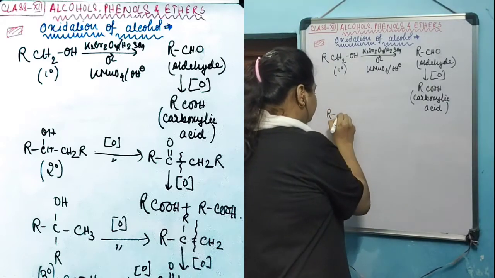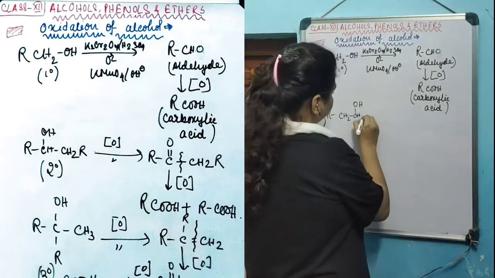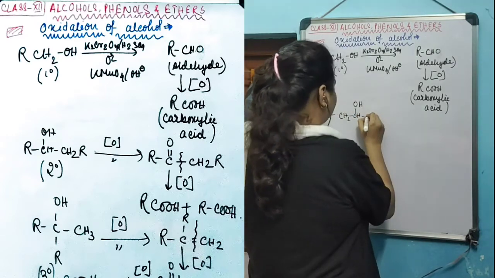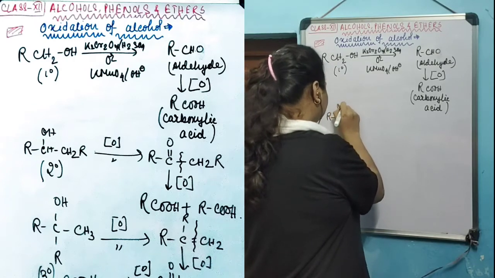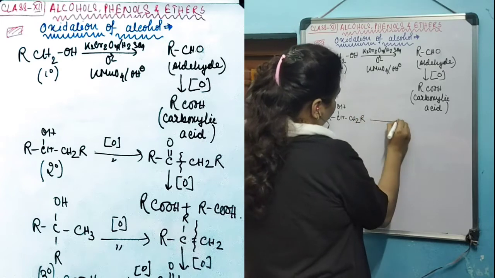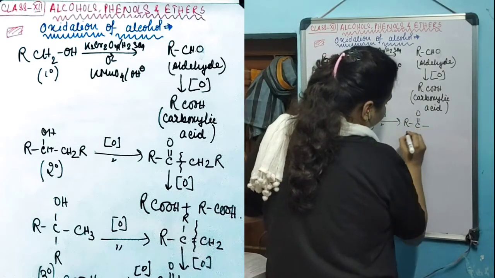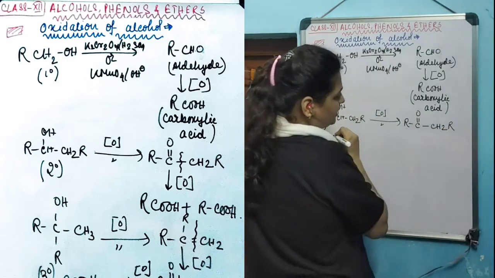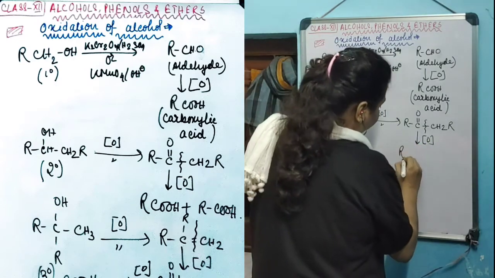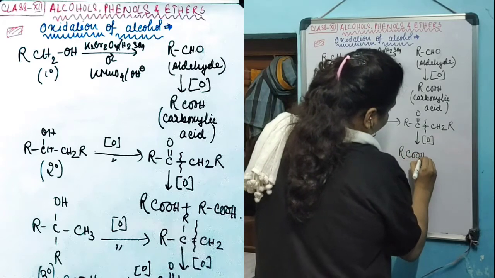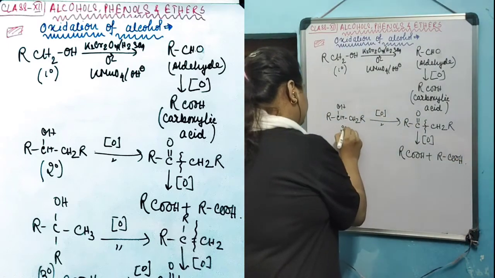When a 2 degree alcohol, let's take this 2 degree alcohol, is subjected to oxidation in the same reagent, in that case, this 2 degree alcohol first will produce this ketone compound, and this ketone then will have a fragmentation in the presence of this strong oxidizing agent, and these two fragments individually will produce carboxylic acid. This is a 2 degree alcohol.